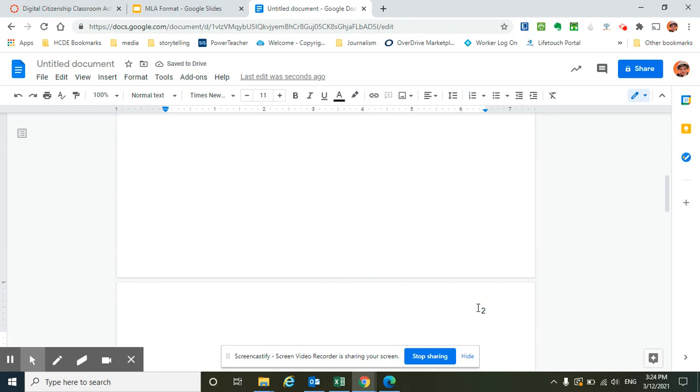Now, your professor or teacher rather might say, I want to see your last name along with the page number. Fine, I got it. I'm going to double click right outside of my page number in my header. And I'm going to type in my last name and a space. And then I'm going to click outside of my header.